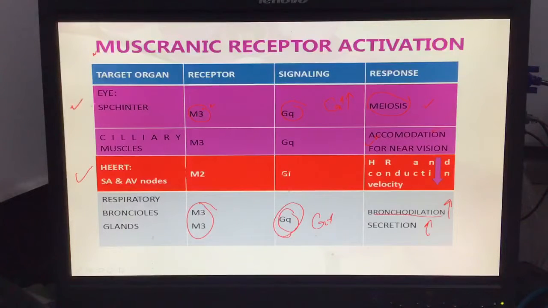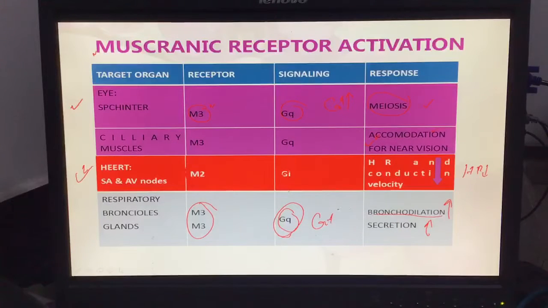So when we apply a parasympathetic drug, what happens inside the eye? Miosis. The vision is also affected by parasympathetic stimulating drugs: the vision for far objects becomes blurred. What happens with the heart rate? The heart rate goes low, and the blood pressure goes down. What happens in the respiratory tract? Bronchodilation,